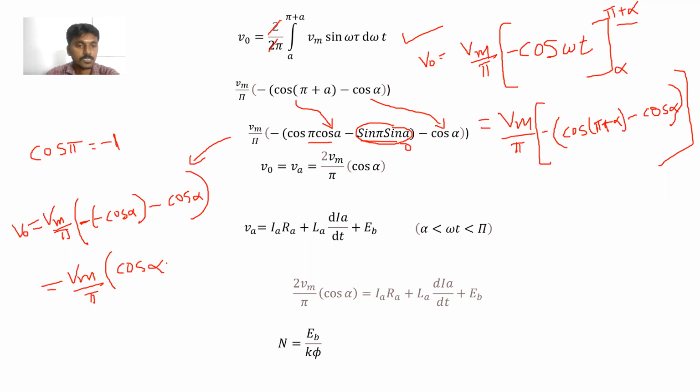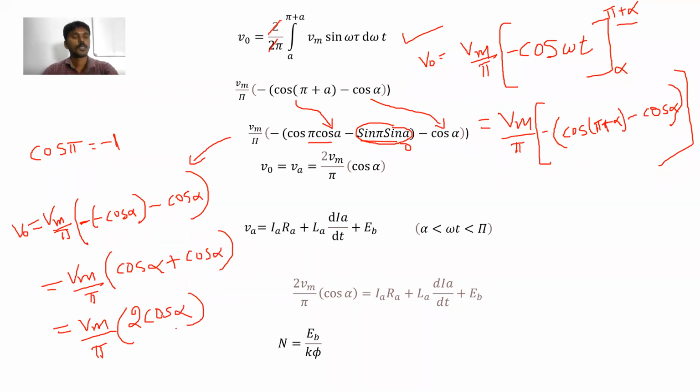Minus into minus, plus cos alpha. Okay, cos alpha plus cos alpha, how much is it? 2 cos alpha.